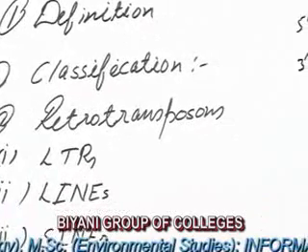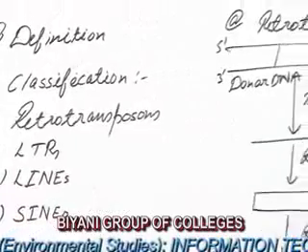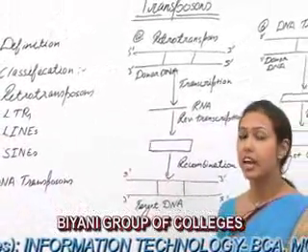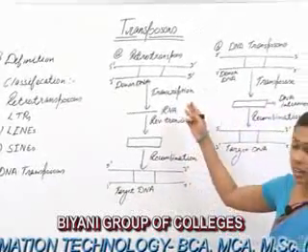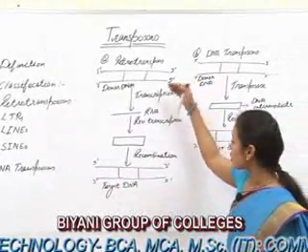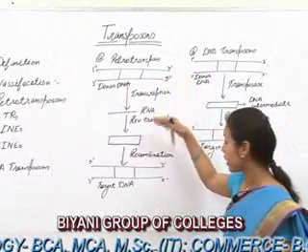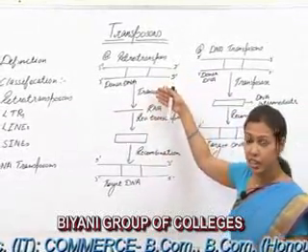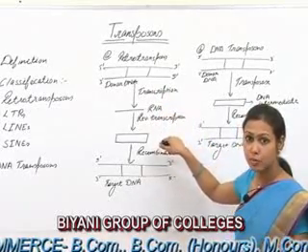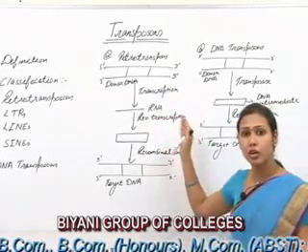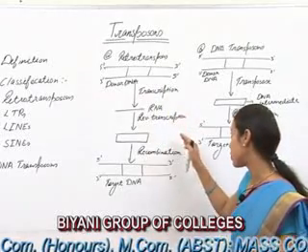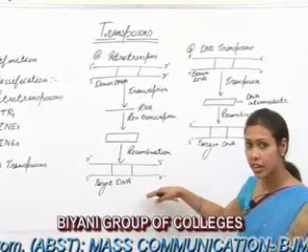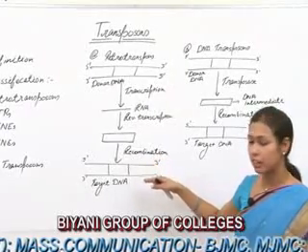The retrotransposons are the transposons that involve the process of transposition through two stages. In the first stage, as you can see here in the diagram, the DNA is transcribed into the RNA, and the RNA is finally again reverse transcribed to the DNA by the process of reverse transcription, and the enzyme that carries out this process is called reverse transcriptase. Finally, the product is incorporated into the target DNA and modifies it or inactivates it.